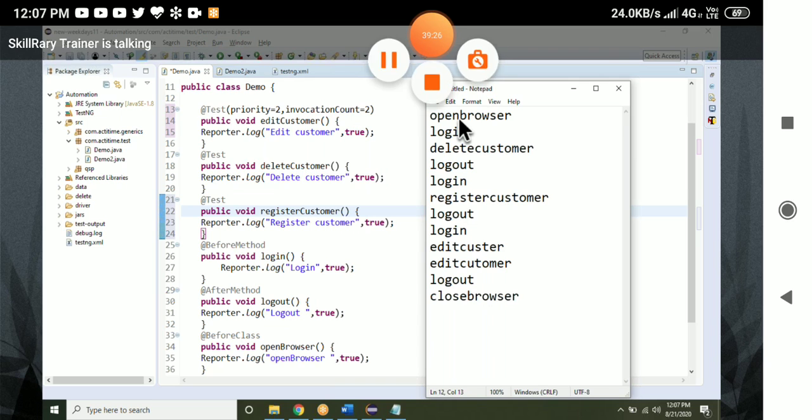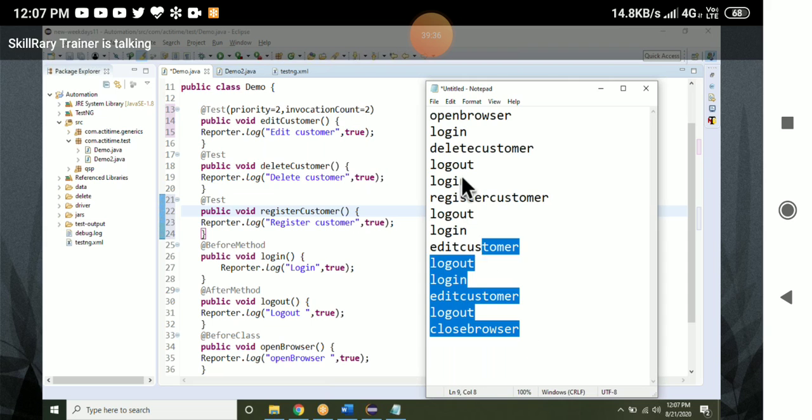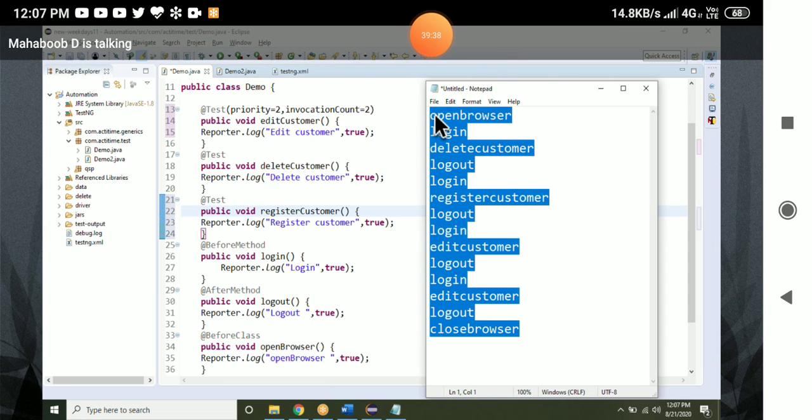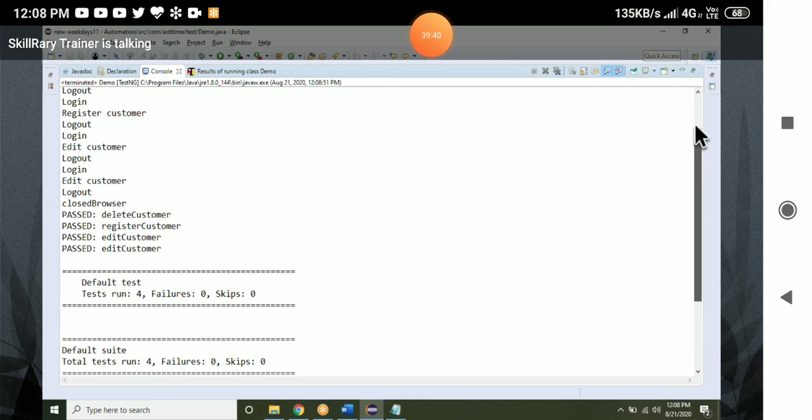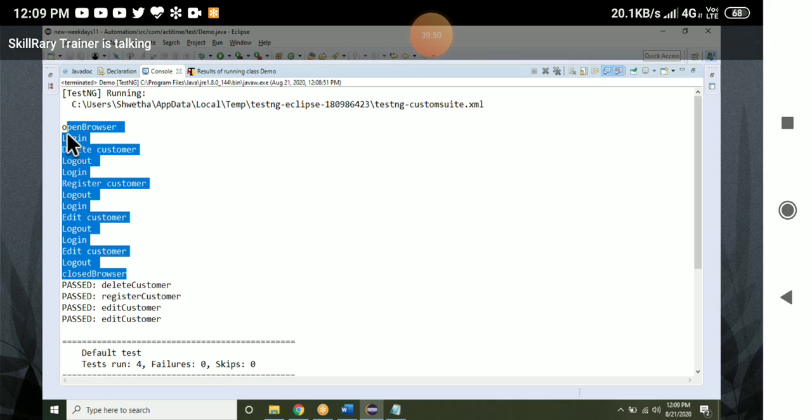Anyone? Again, edit customer, log out. Okay. Then edit customer, log in. Edit customer, log out. Close. Okay. Anyone having different? Open browser, login, edit customer, log out, login, register customer, log out. Again login, edit customer, log out. Again login, edit customer, log out. Last close it.